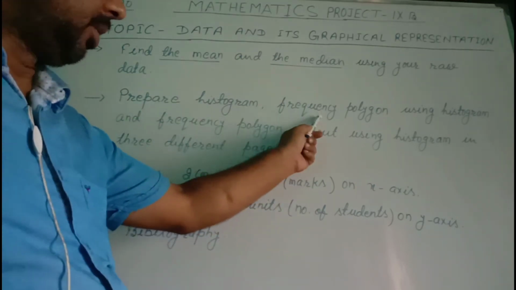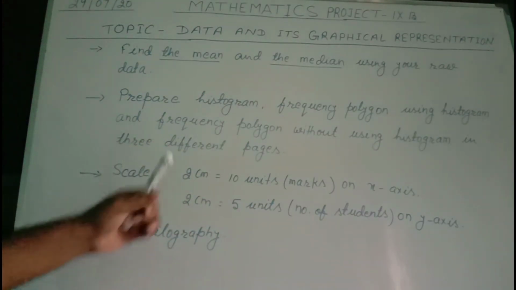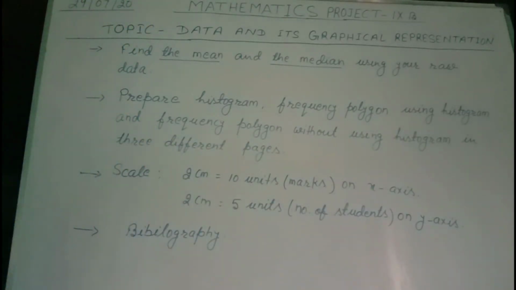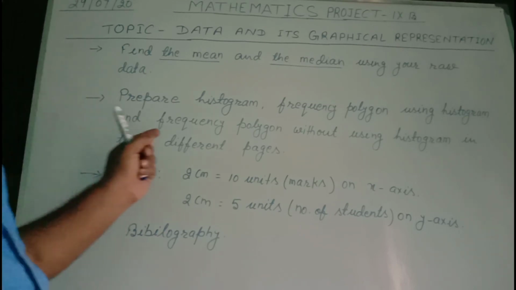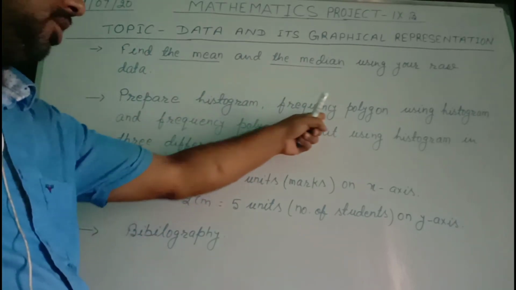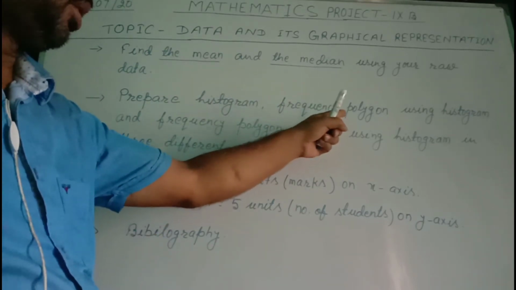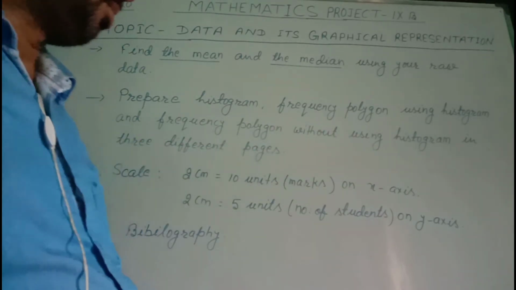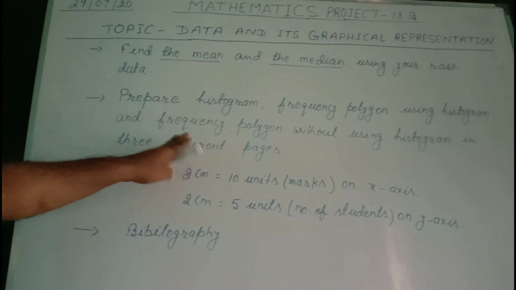After that, frequency polygon using histogram, and after that frequency polygon without using histogram. On 3 different pages you will use one page for each topic, that is histogram, frequency polygon using histogram, and frequency polygon without using histogram. So you are using 3 pages for this.